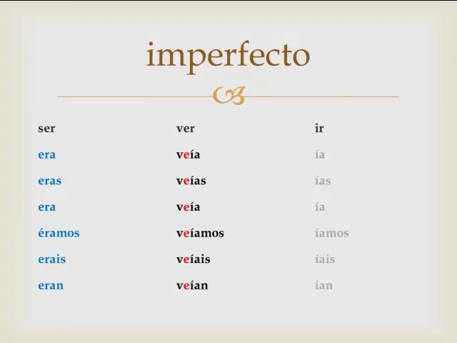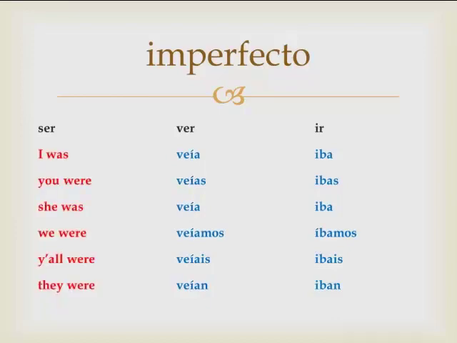And ir, I was going, becomes yo iba, ibas, iba, íbamos, ibais, and iban. I was going, you were going, she was going, we were going, y'all were going, and they were going. These are the only three irregulars in the imperfecto, so it should be fairly straightforward to learn for you. I want to point out again that éramos has an accent over the E, and íbamos has an accent over the I, and the I will be accented over the veía like they normally would be in the rest of the ER and IR endings.